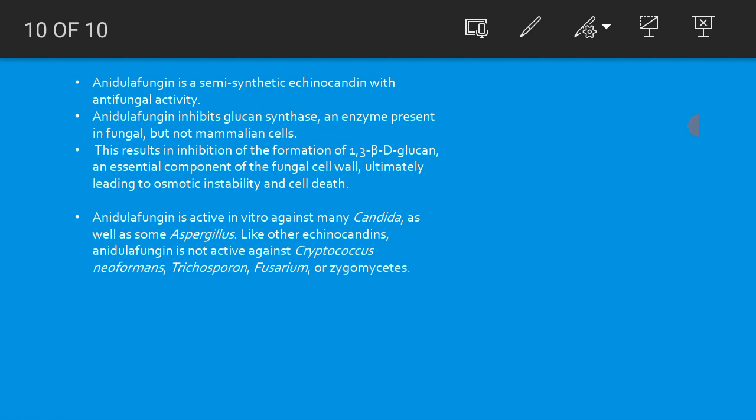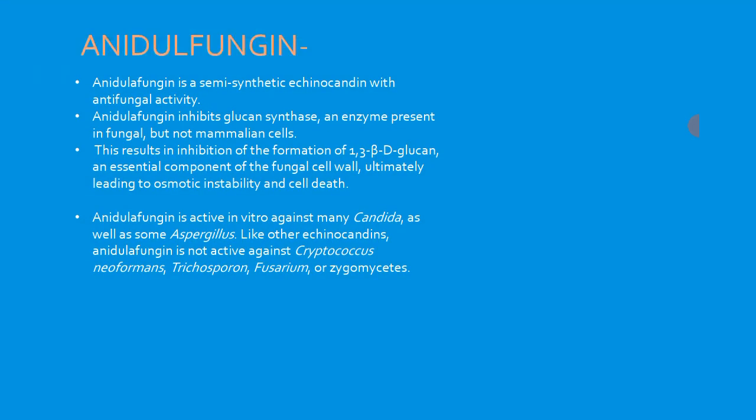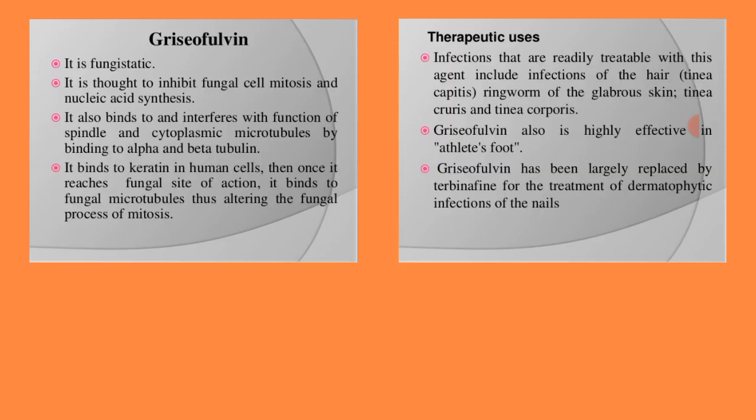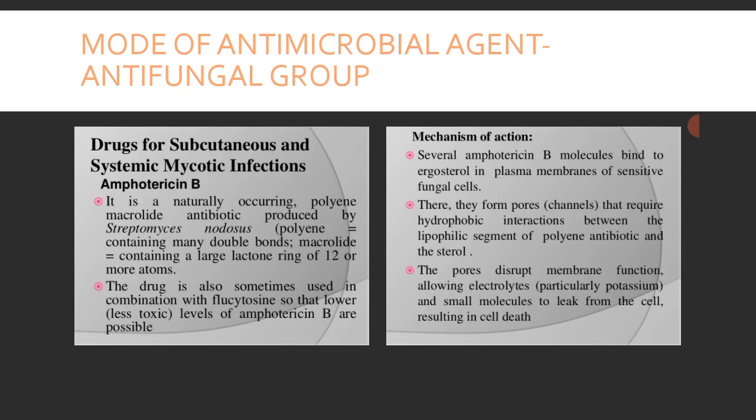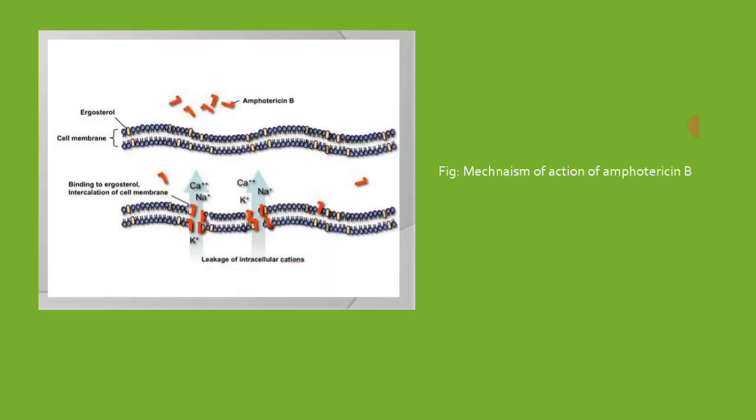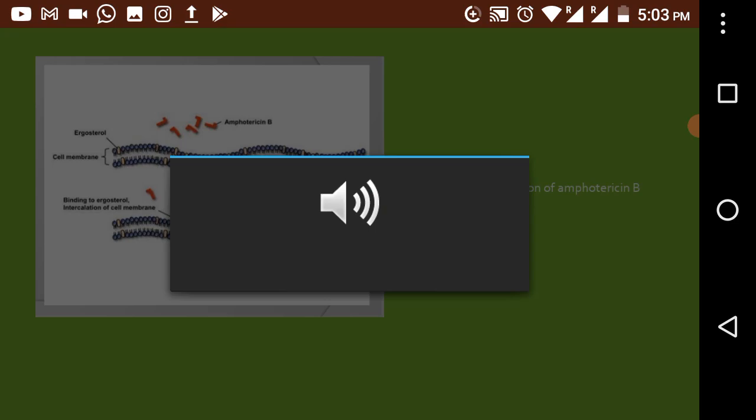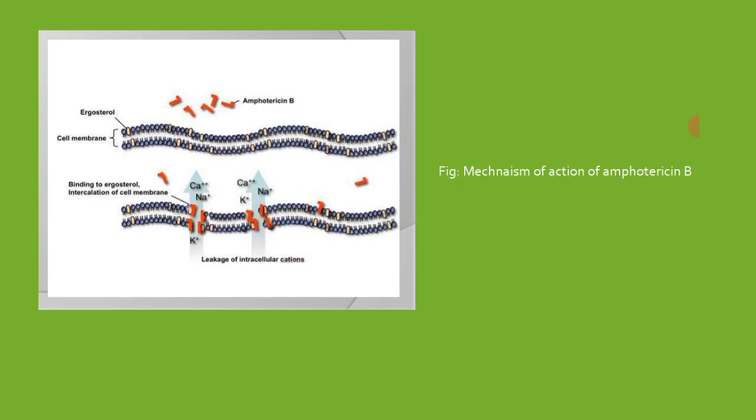Alright, so we have studied the 4 antifungal agents. First, we studied amphotericin B. Amphotericin B's mechanism we studied, right? It binds specifically to ergosterol, right? And therefore that results ultimately in leakage or loss of essential molecules, such as potassium, sodium salts, and calcium.